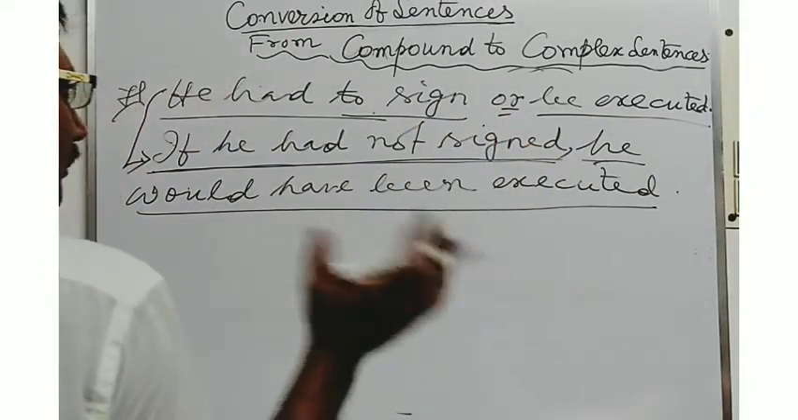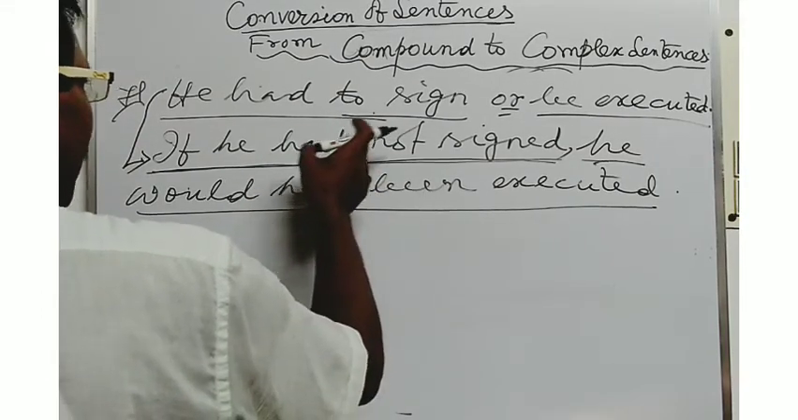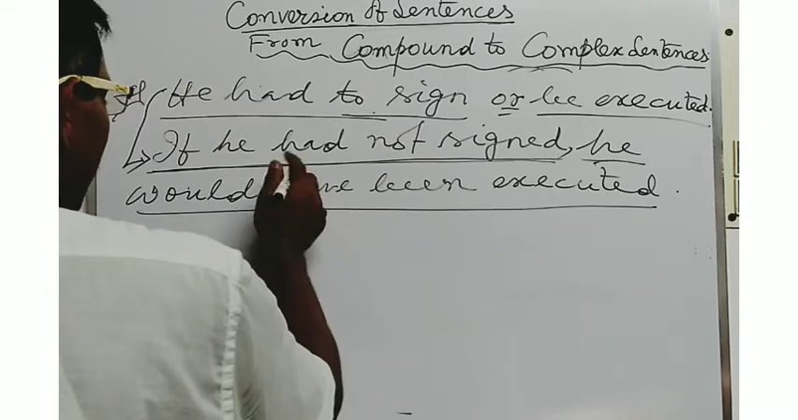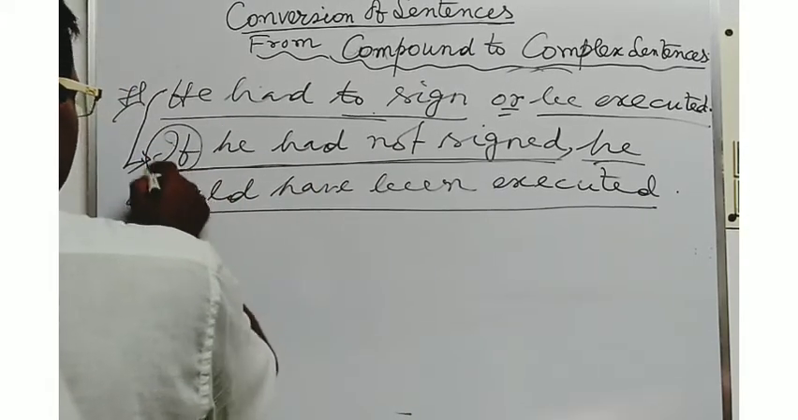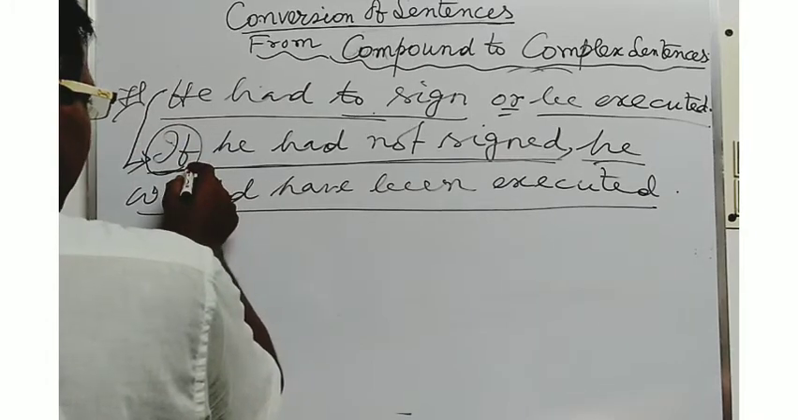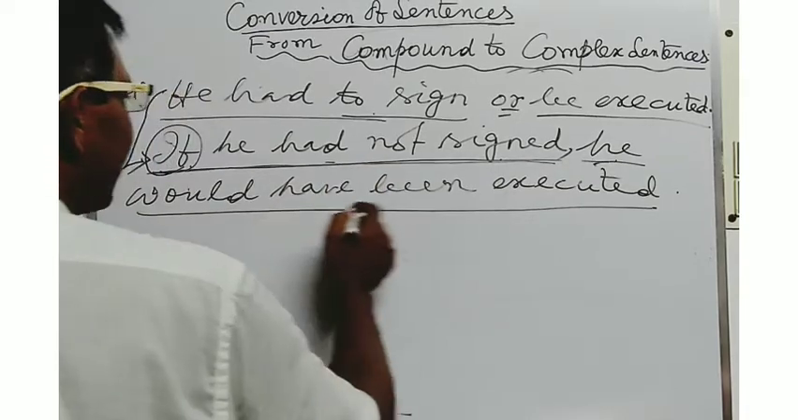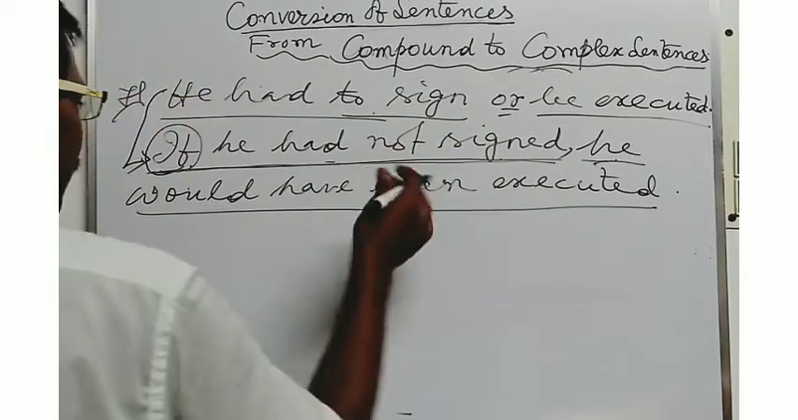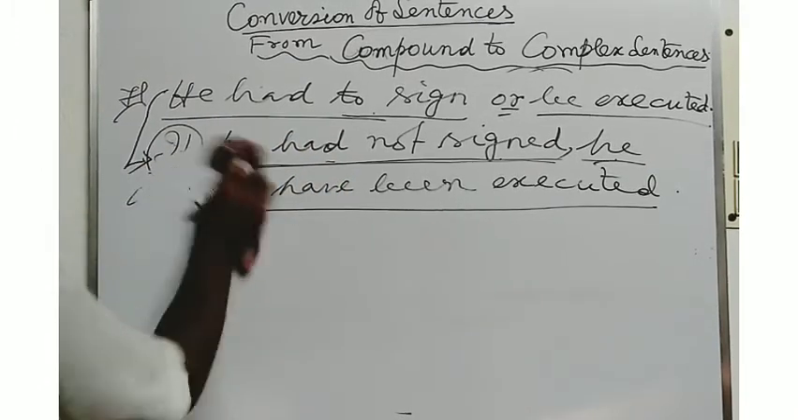Here, in order to make the sense, you will have to convert the sentence by using such type of conditional clause, by using the subordinating conjunction if, in order to indicate condition. If he had not signed, he would have been executed. He would have been executed if he had not signed. This is the sense. Now, in another example,